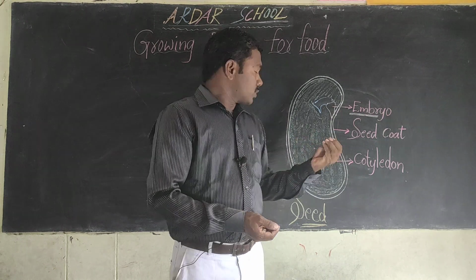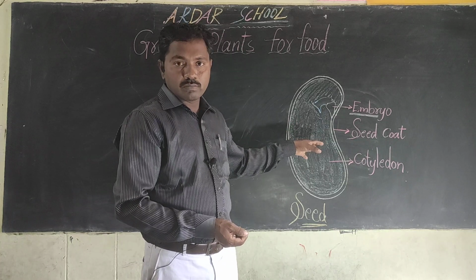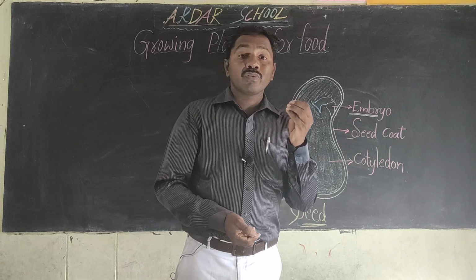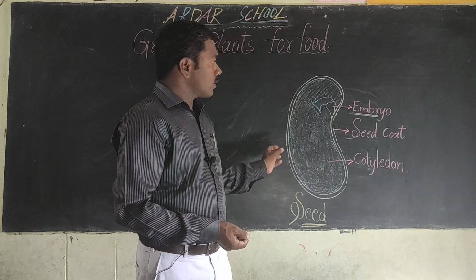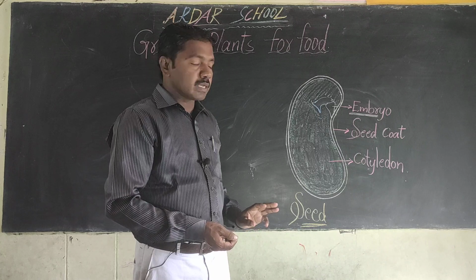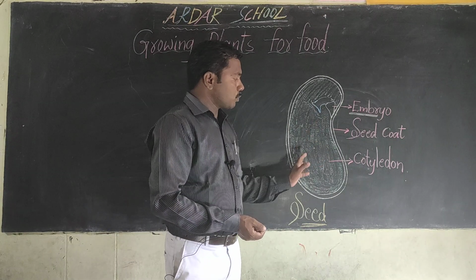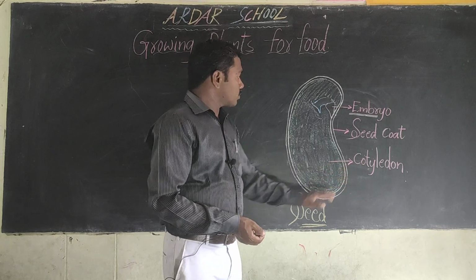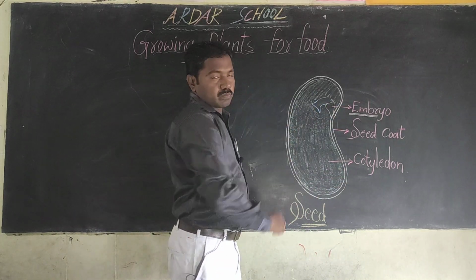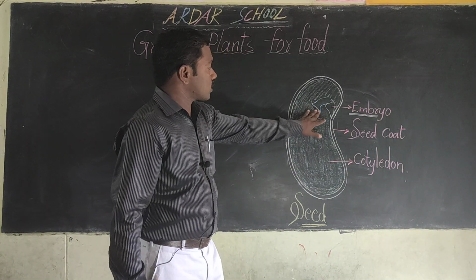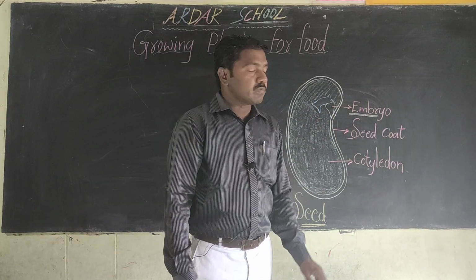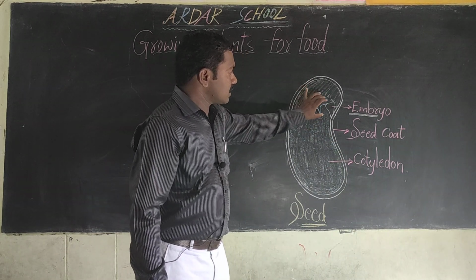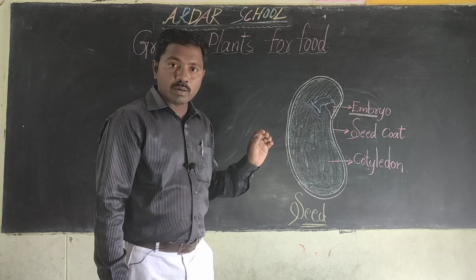So in the night we can soak the seeds in water. That's why when we touch this outer layer, it is very soft. If you remove the outer layer and split the seed into two parts, we can observe the cotyledons. We can also observe one embryo, a small plant-like structure called the embryo. So inside the seed we can observe the embryo.